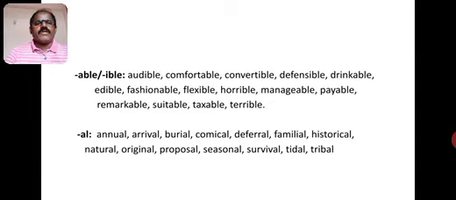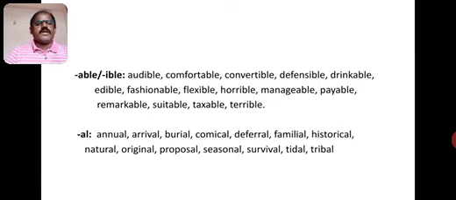Comfort, comfortable, here we added able. We joined able to the comfort root word, we got comfortable. Next, convertible. Convert is a root word, able suffix. When we add these two together, we got convertible.